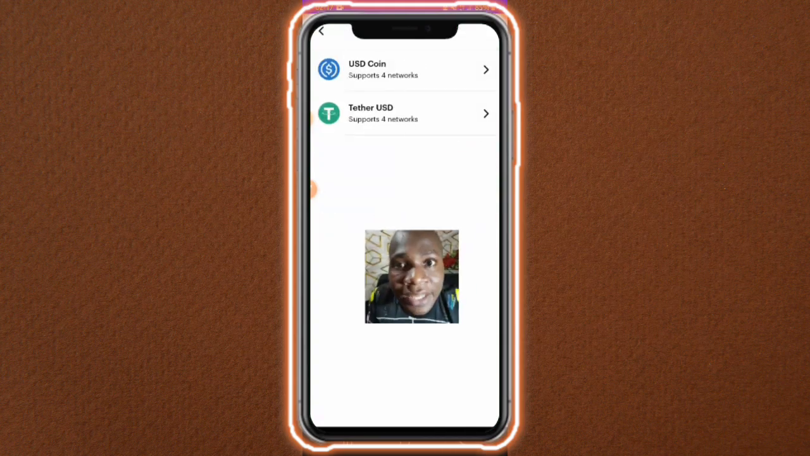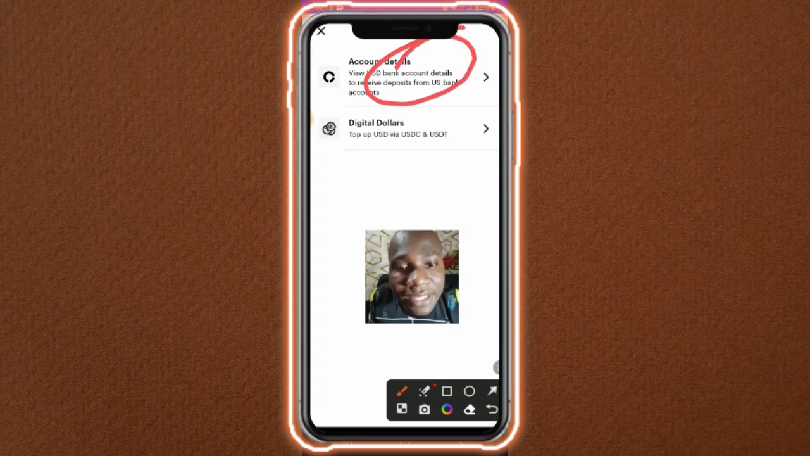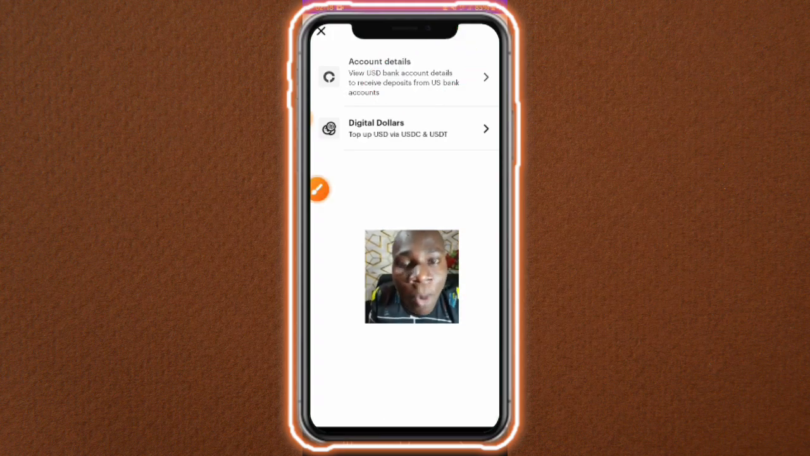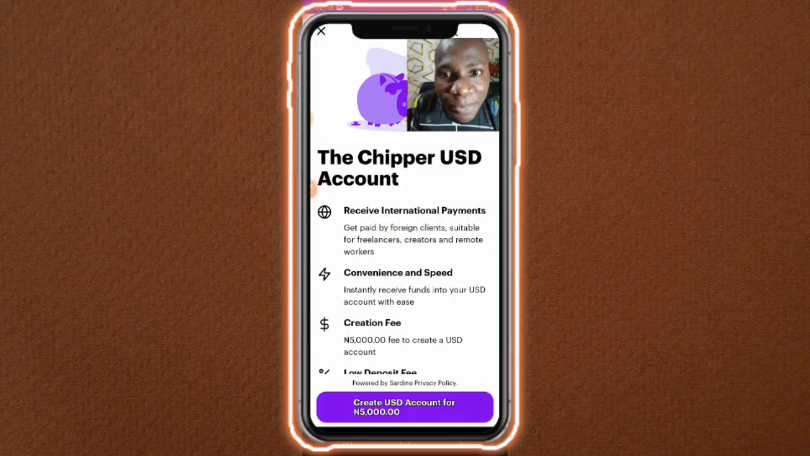So right now, this is for you to receive USDT. And if you want to create a real domiciliary account right here in Nigeria, it's totally simple. All you have to do is click on this particular place here, click on account details. If you click on account details, they are going to open an option for you where you can create a real dollar account with Cheaper Cash, guys. This app is called Cheaper Cash. So with this particular app, you can create a real dollar account right here in Nigeria, and you can just read all of this.